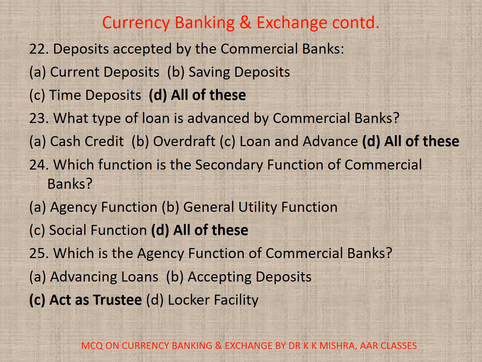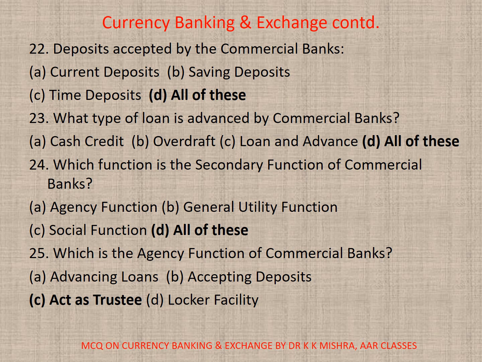23. What type of loan is advanced by commercial banks? A. Cash credit, B. Overdraft, C. Loan and advance, D. All. Correct option is D. All of these. 24. Which function is the secondary function of commercial banks? A. Agency function, B. General utility function, C. Social function, D. All. Correct option is D. All of these. 25. Which is the agency function of commercial banks? A. Advancing loans, B. Accepting deposits, C. Act as trustee, D. Locker facility. Correct option is C.